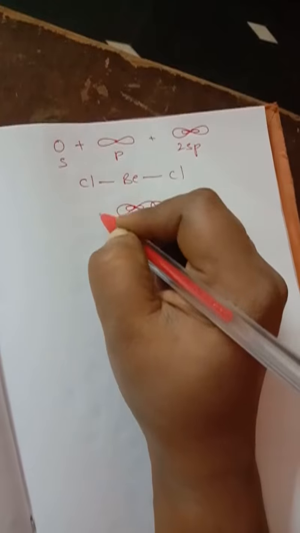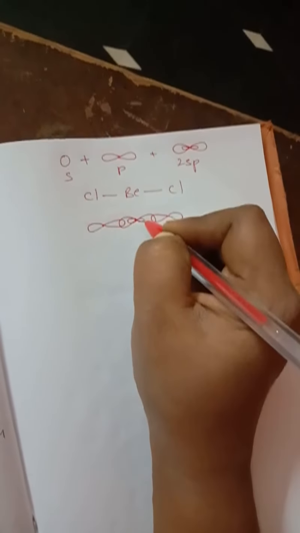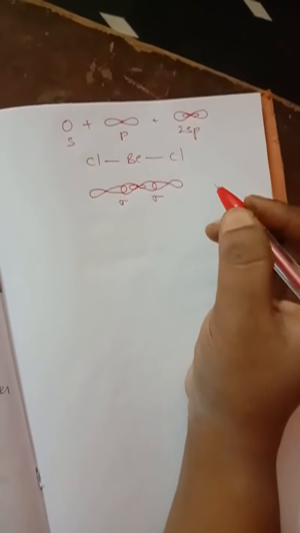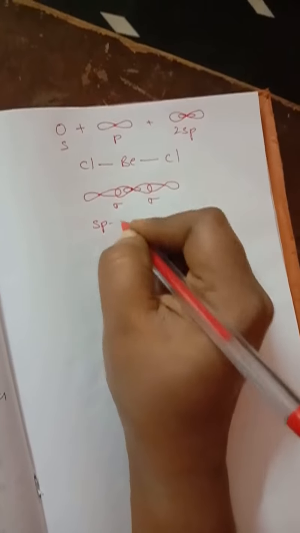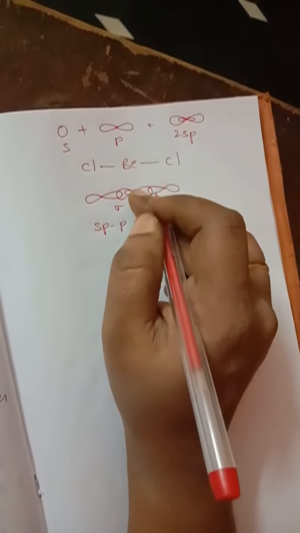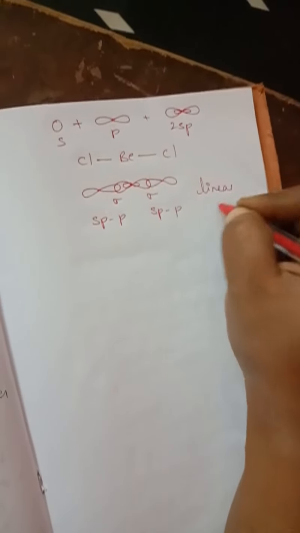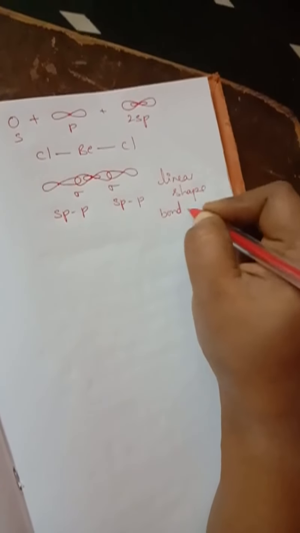This is p orbital. This is sp. These are p orbitals. So here the first bond will be a sigma bond, isn't it? So this one is an sp-p bond, and here also an sp-p bond, and the shape is linear. The bond angle is 180 degrees. So this is about sp hybridization.